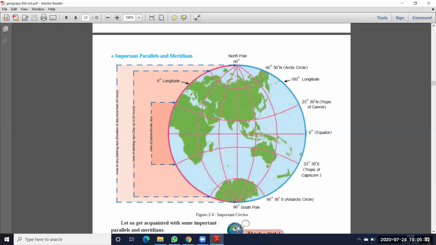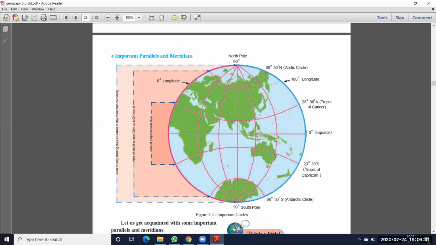And here we have one point. This is where horizontal lines and vertical lines end and form one point only. We can't show it as a line. When they end, all vertical lines and horizontal lines mix together and form a small dot. That area we call the north pole. Okay, so what is the value of the north pole? 90 degrees.